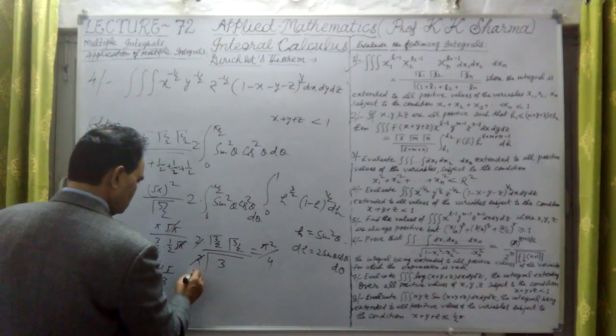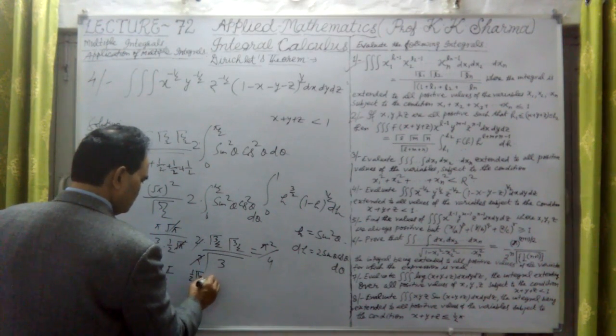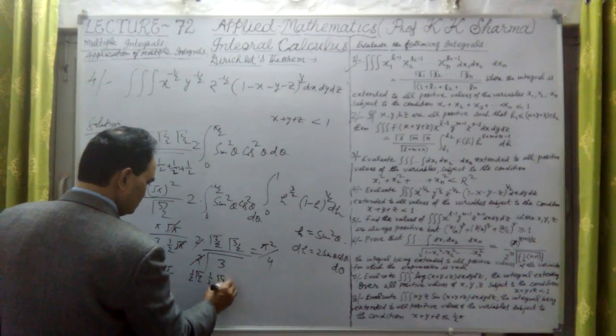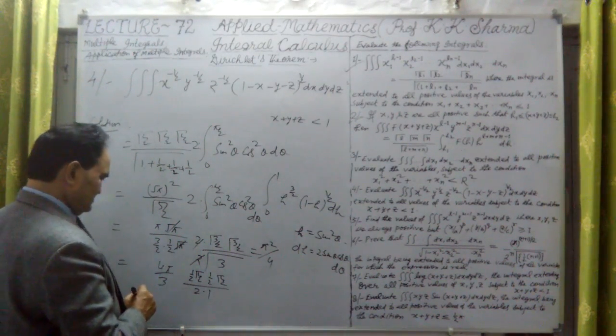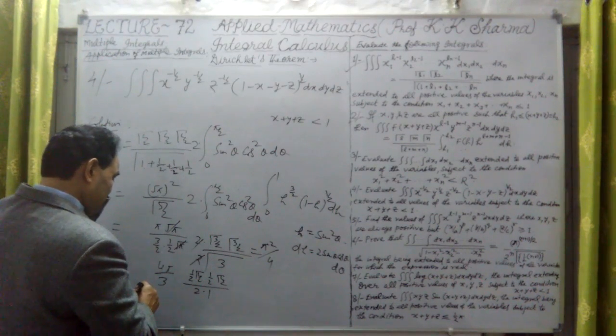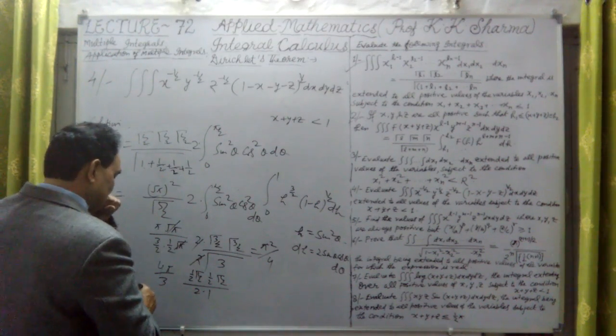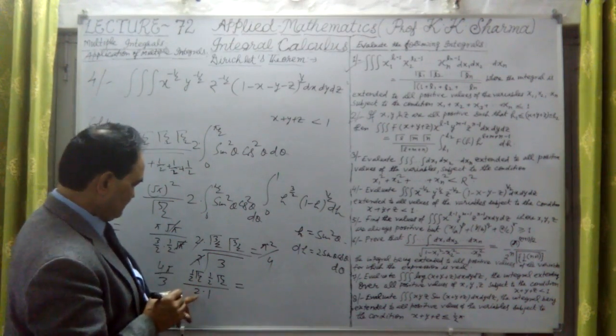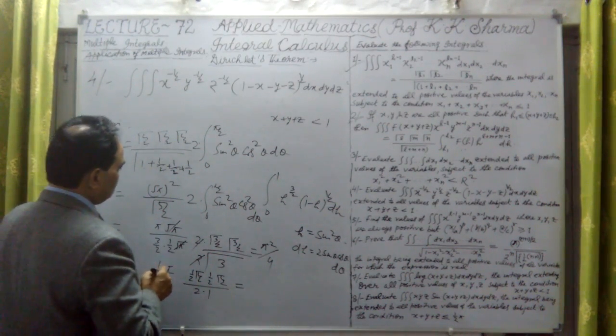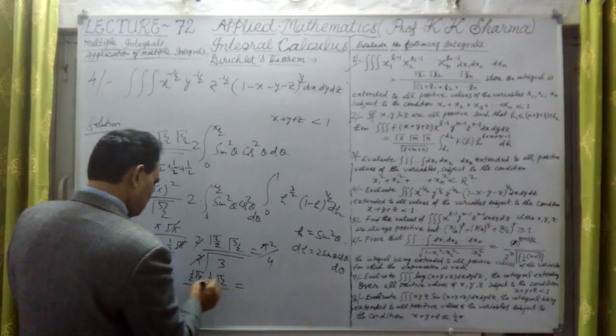Only 1/2 into gamma 1/2, 1/2 into gamma 1/2 divided by factorial 2 means 2 into 1. Okay, so I'm sorry, this answer comes out to be 4 pi by 3.